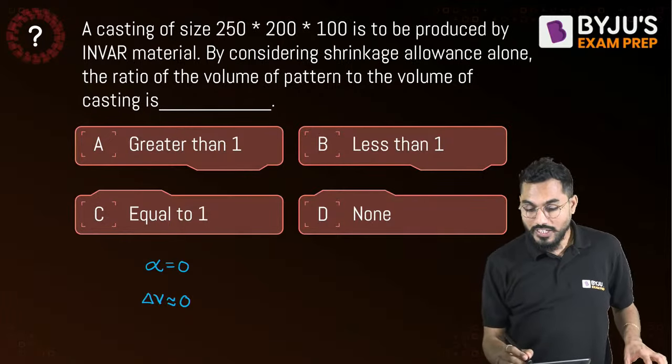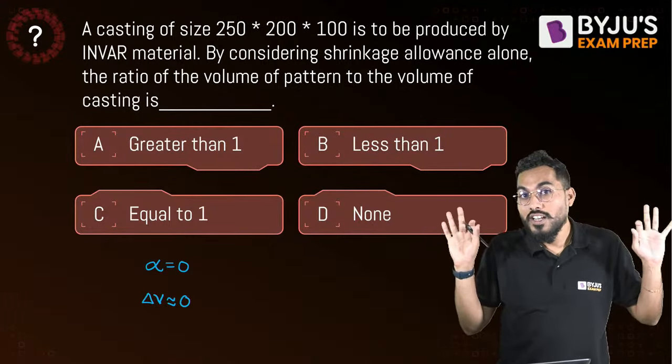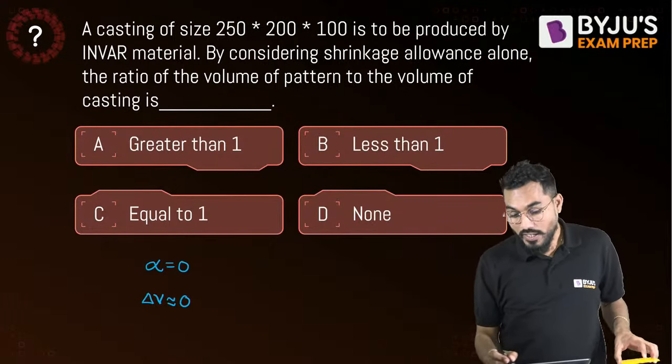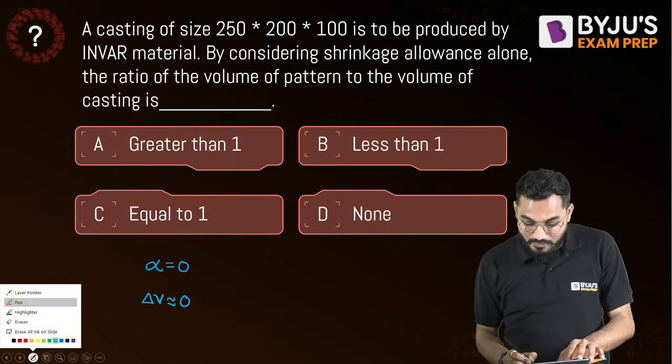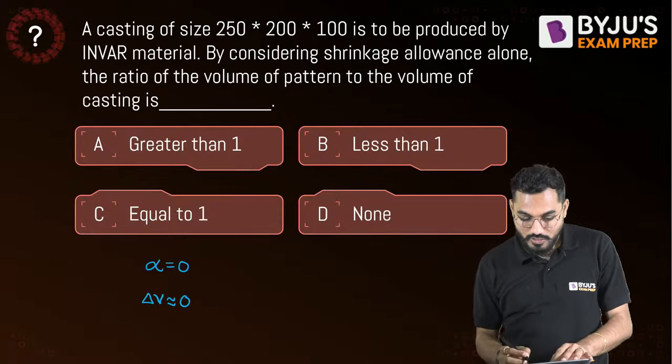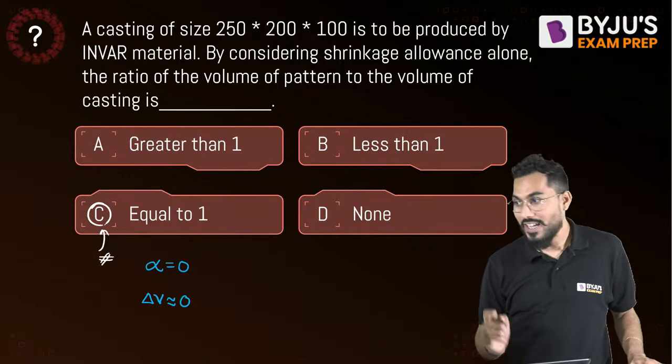So can I say, sir, that the ratio of the volume of the pattern and the volume of the casting will be the same? That means it is equal to 1. It is not greater than 1. It is not less than 1. It is not none. C is exactly the answer for this. Is it understood, everybody? C is exactly the answer for this.